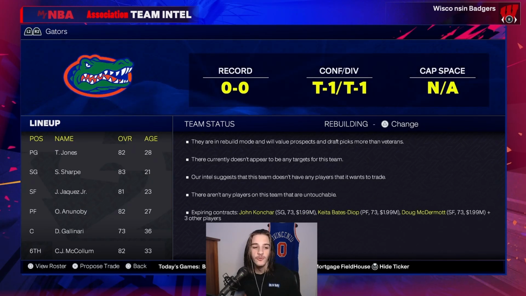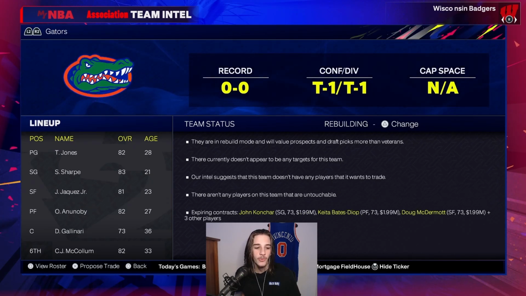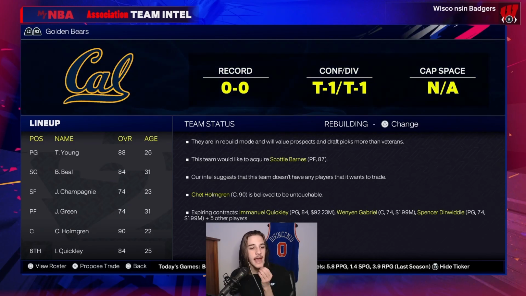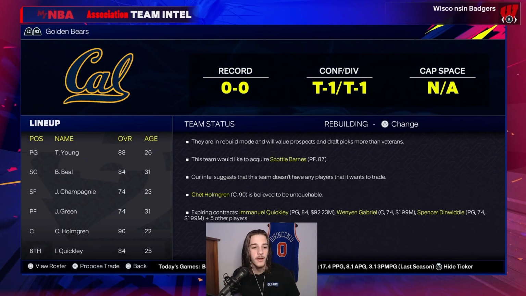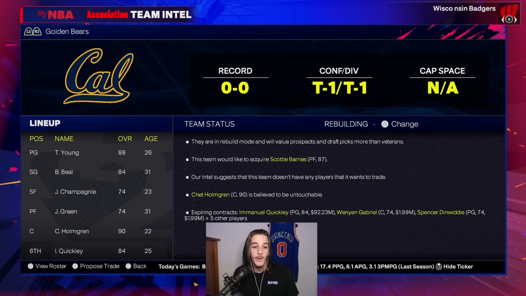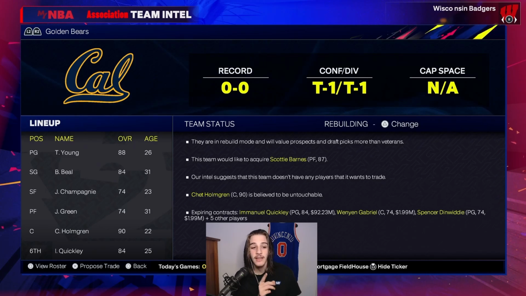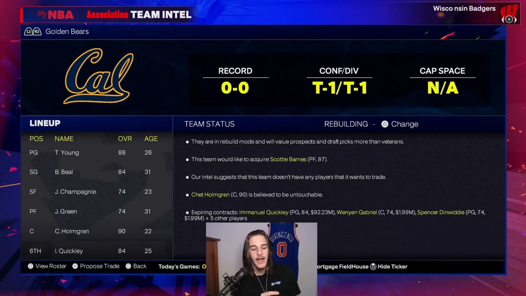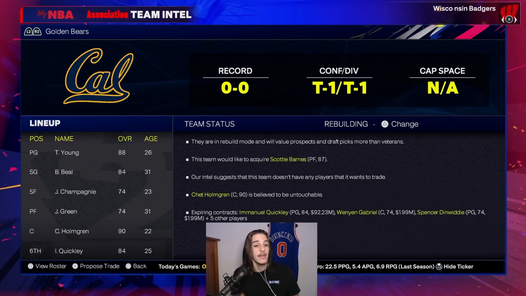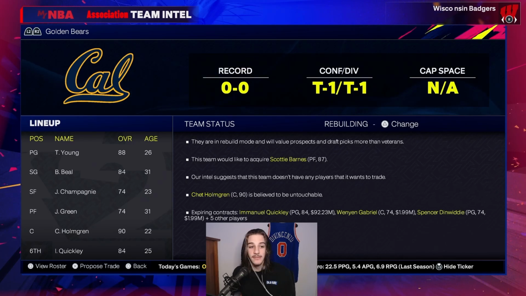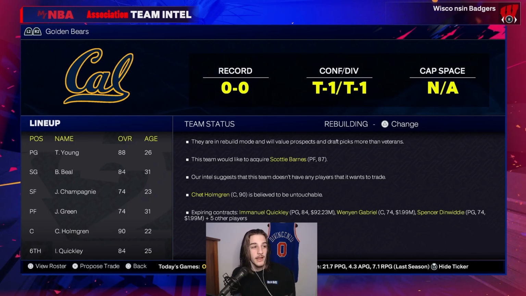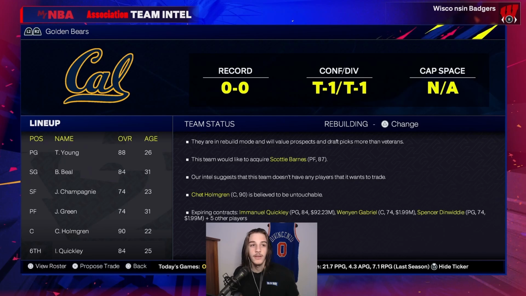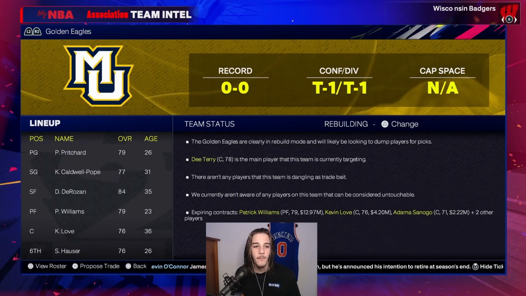Florida, they have Trey Jones, Shaedon Sharpe, Jaime Jaquez, OG Anunoby, CJ McCollum off the bench. Cal, they have Trey Young, Bradley Beal, Chet, Emmanuel Quickley off the bench. I actually really like this team. This team might be pretty solid, and again, they can still get more commits to fill out that 3 and 4 slot, and they might be very good. Watch out for Cal.